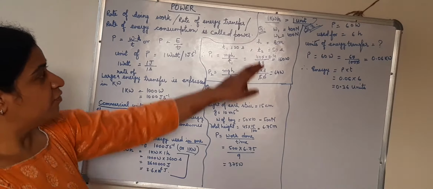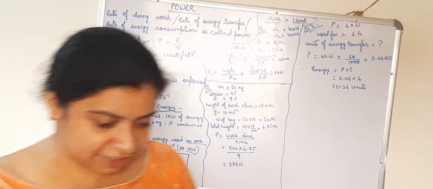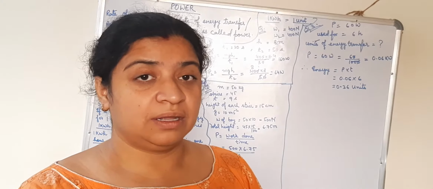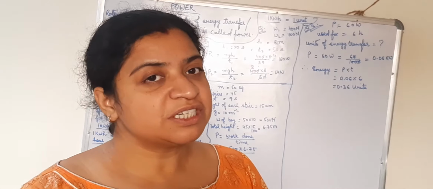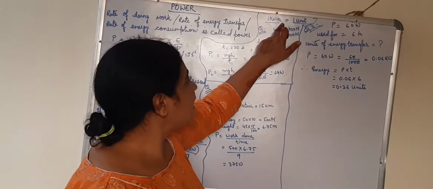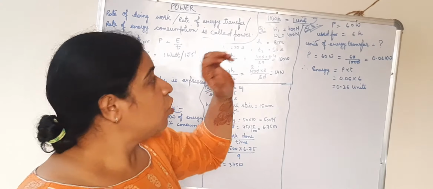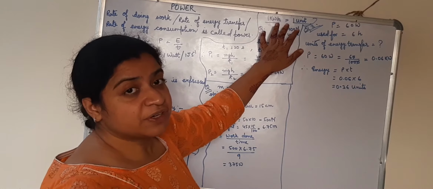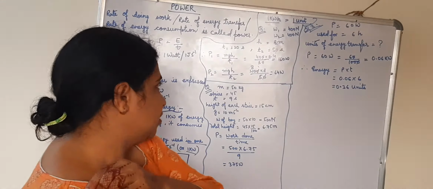Now children, 1 kilowatt hour means 1 unit. The electricity bill that you get at your homes tells you how many units of energy are being used. If it is 30 units, it means 30 kilowatt hour of energy is being used at your home. So we express our electricity bill and other commercial units of energy in the form of units. 1 kilowatt hour is equals to 1 unit.